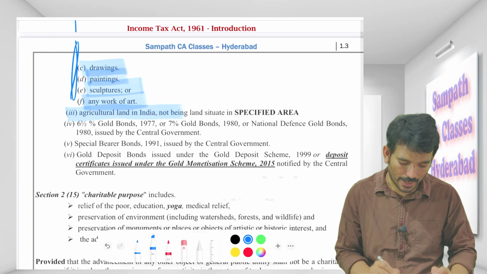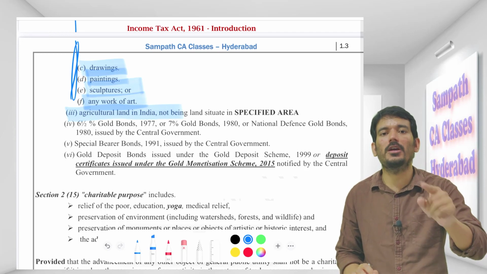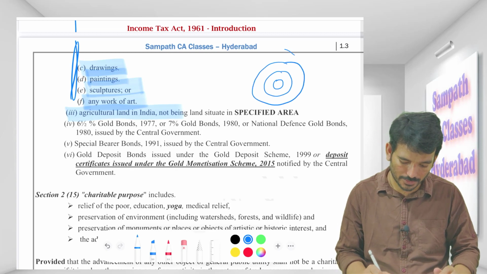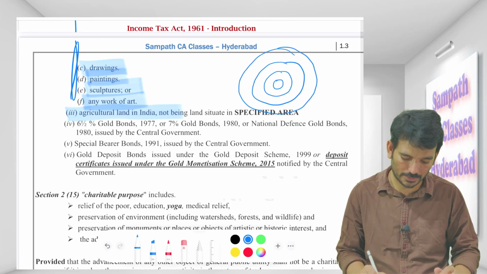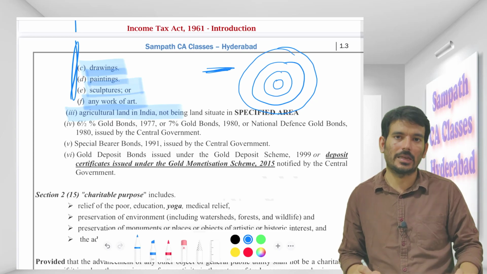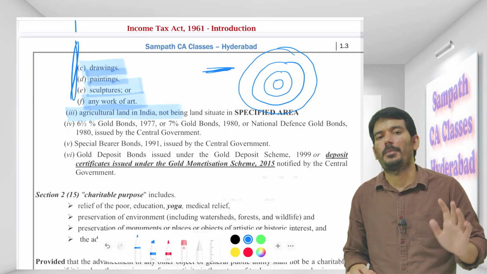And agricultural land in India is not a capital asset as long as it is not situated in a specified area. Just now we were discussing 2 kilometers, 6 kilometers, 8 kilometers. If it is situated somewhere beyond that 8 kilometers, then it is not a capital asset.